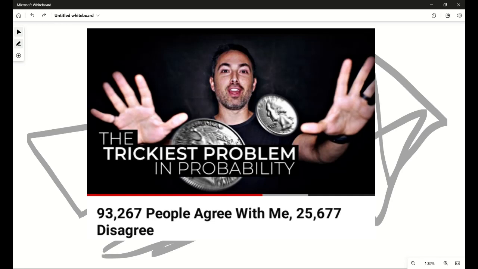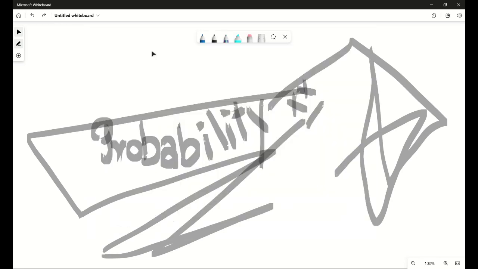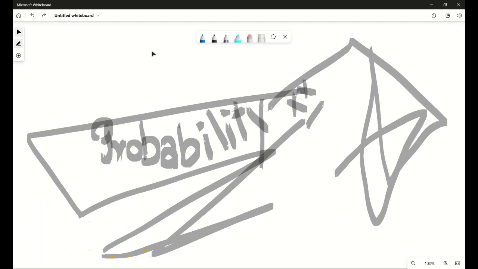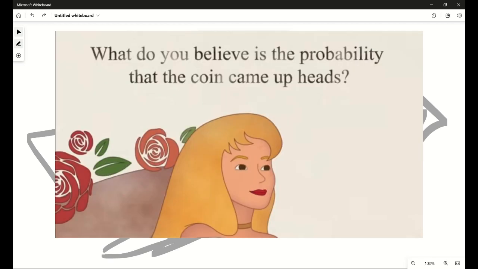Sleeping Beauty is put to sleep on a Sunday, and while she's asleep, a fair coin is tossed. Now, if the coin turns out to be head, she's woken up on a Monday. But if the coin turns out to be a tail, she's woken up on Monday, put back to sleep, and awakened on a Tuesday. Now when she's woken up, she doesn't remember whether she was woken up on the previous day or so. And the question asked to her is, what does she think is the probability that the coin turns up head?